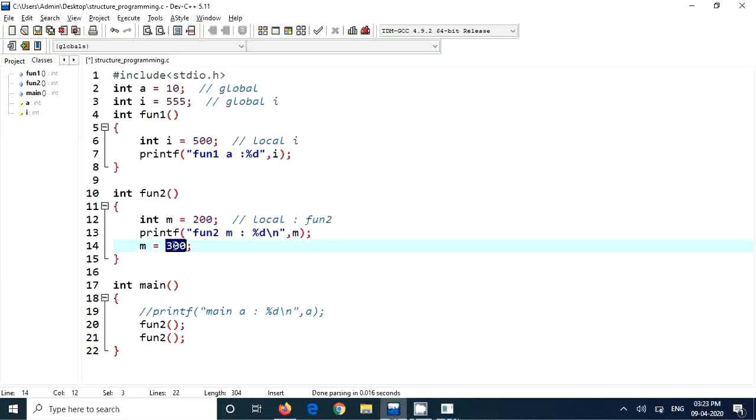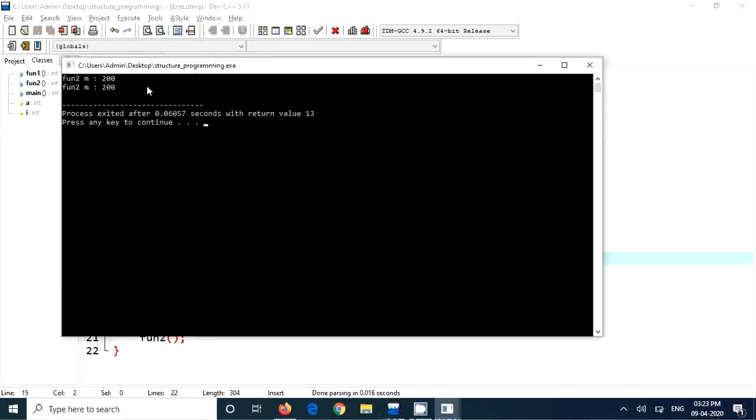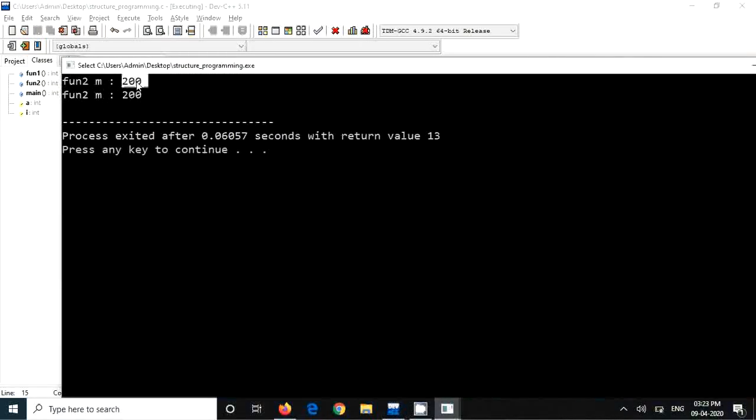M is assigned 300, but it reaches the last line, so m is wiped out, it's gone. Now again fun2 is called, so newly 4 bytes will be allocated and stored with the value 200. 200 will be printed. 300 is stored again, but we are not using it. It comes out, and memory will be deallocated. You see, it will be printing 200, 200.